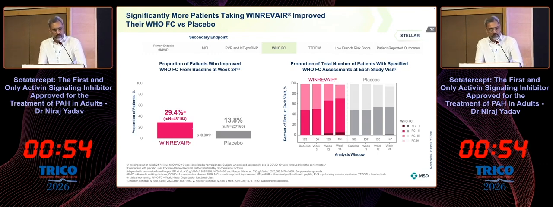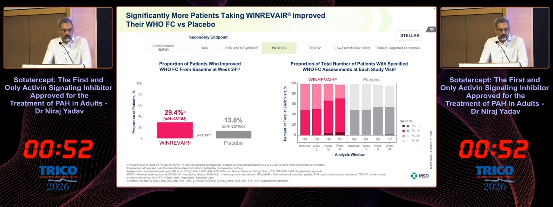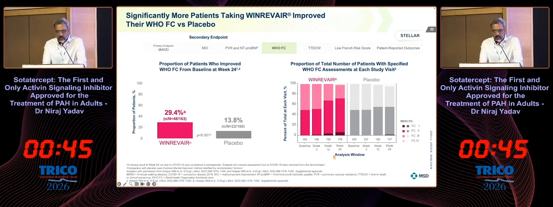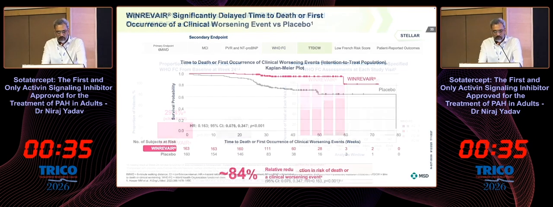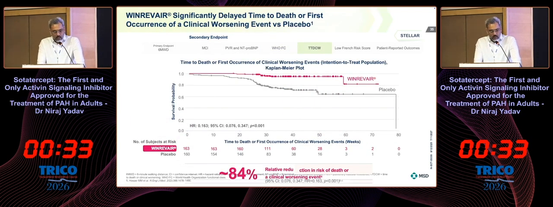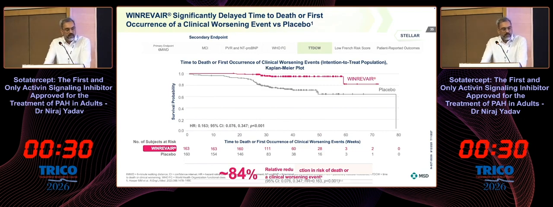The proportion of patients who improved their WHO functional class was significantly higher, 29.4%. And more interestingly, as the study progressed, you can see the shift of patients from functional class 3 and 2 to class 2 and 1 in 24 weeks. An 84% relative risk reduction was achieved in the secondary endpoint of death and clinical worsening event. That is again a substantial reduction with this molecule.